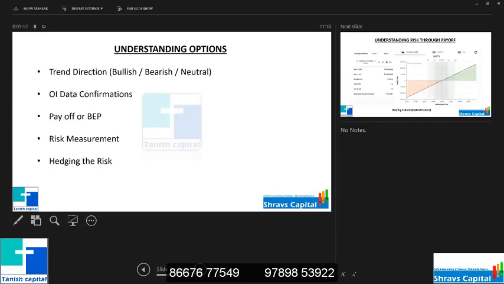And then what is payoff? BEP means break-even price. If you're taking a trade, where will I come out at cost, where will I make money, or where will I lose money? That is the payoff diagram.